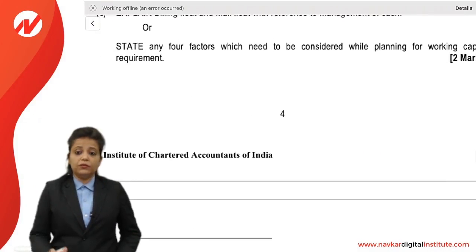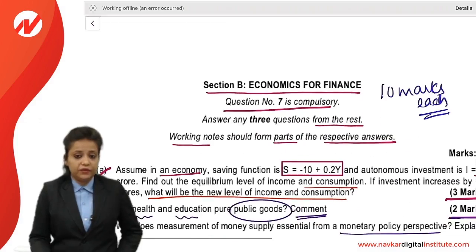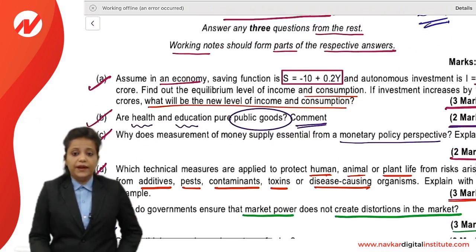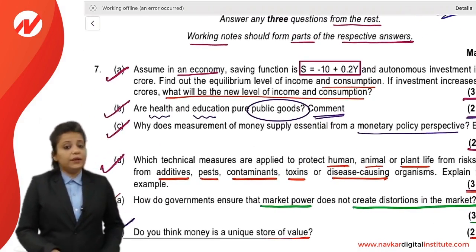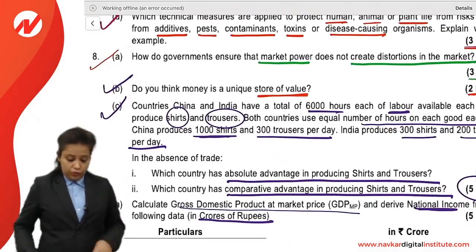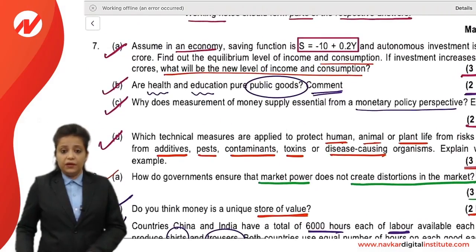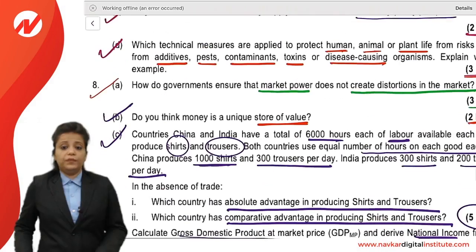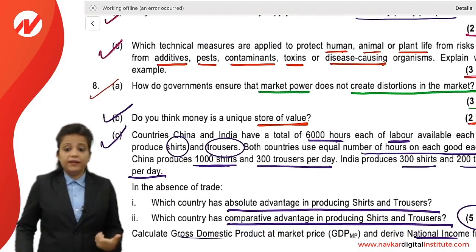First you should see all the video lectures of our respective faculty members, then only you can easily solve these papers. Solving the past papers will help you to know which type of questions are asked. So it is important that you solve all the past papers, MTPs, RTPs, so that you can easily know which type of questions and practical sums are asked.